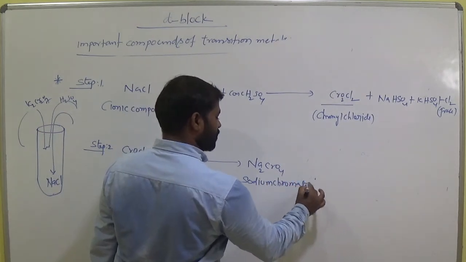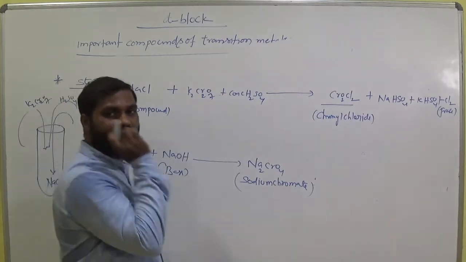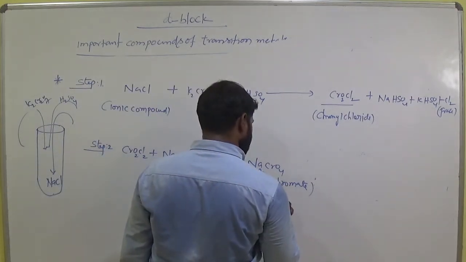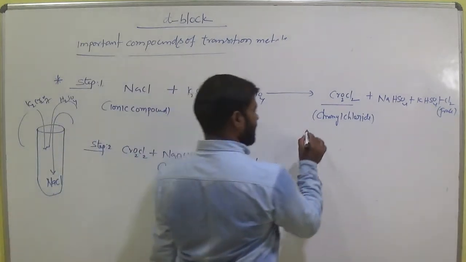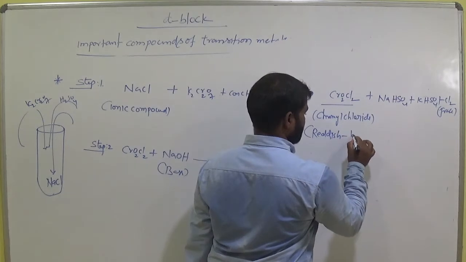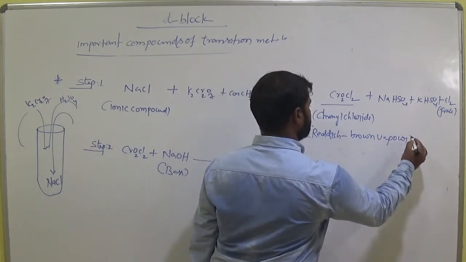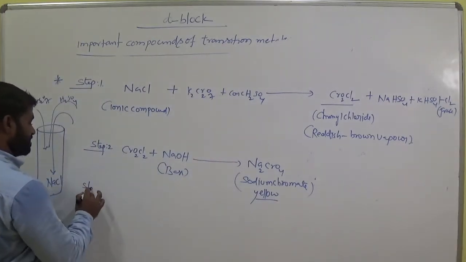What is the color of sodium chromate? All the chromates show yellow color except silver chromate. Already we discussed that. So yellow in color. These colors are very, very important. Identification of this is called reddish brown vapors. Reddish brown color, and reddish brown vapors it gives. Colors are very, very important.